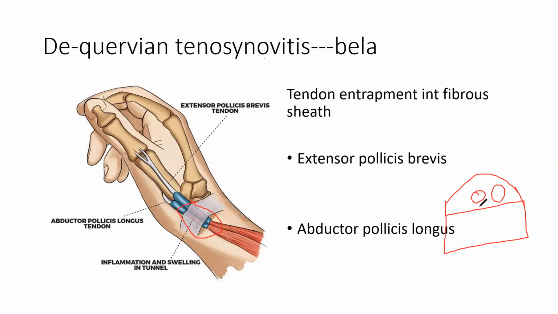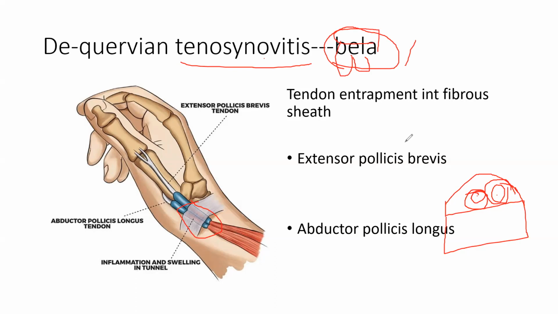With age, because of hypertrophy or wear and tear of these tendons, the space decreases. Every time you move your thumb, there is pain in your radial styloid area. That is known as tenosynovitis, a tendon sheath inflammation. So there is an entrapment of the tendon sheath. The two muscles involved are abductor pollicis longus and extensor pollicis brevis.